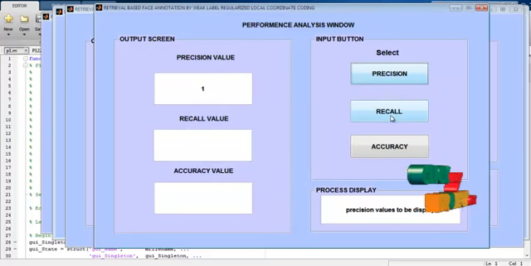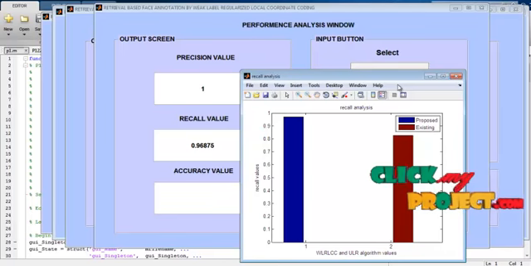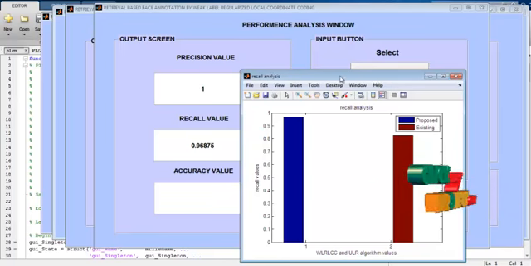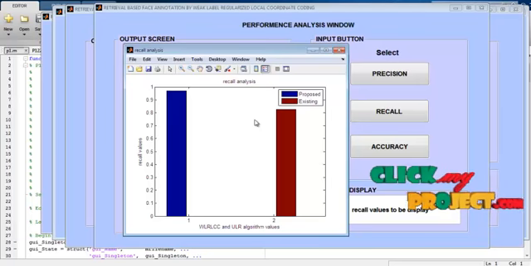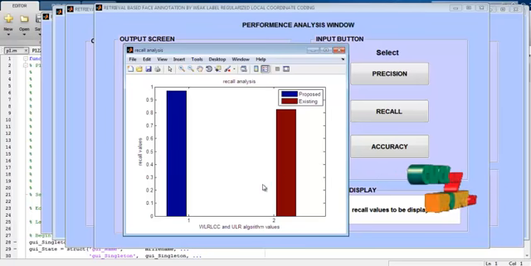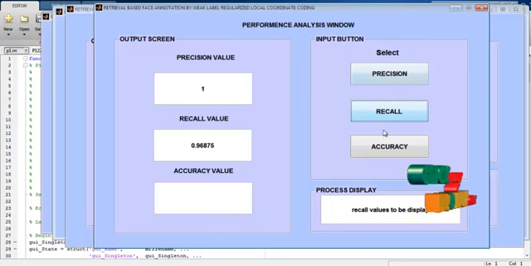Then go to the recall. The recall values are displayed for this proposed method, and the recall analysis graph is displayed for these two methods, the weak label regularized local coordinate algorithm and the existing algorithm. Then go to the accuracy value.